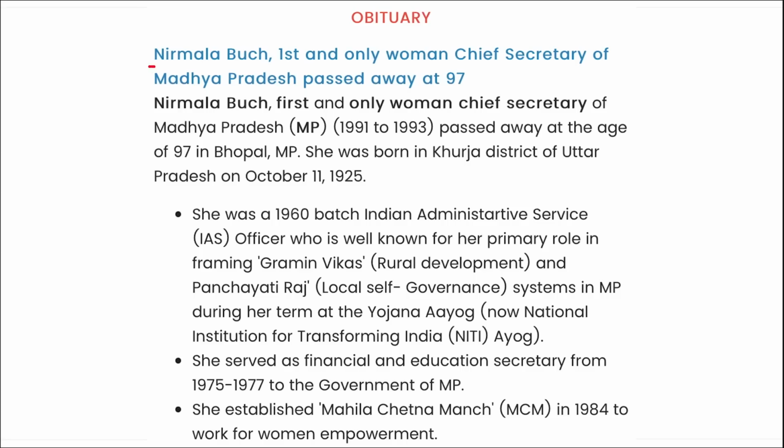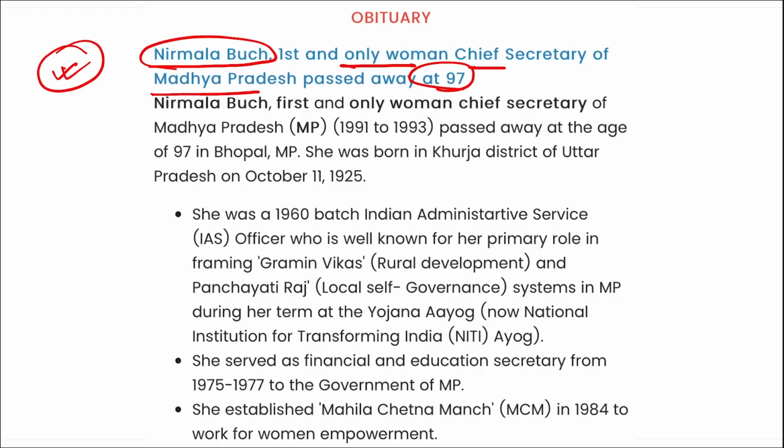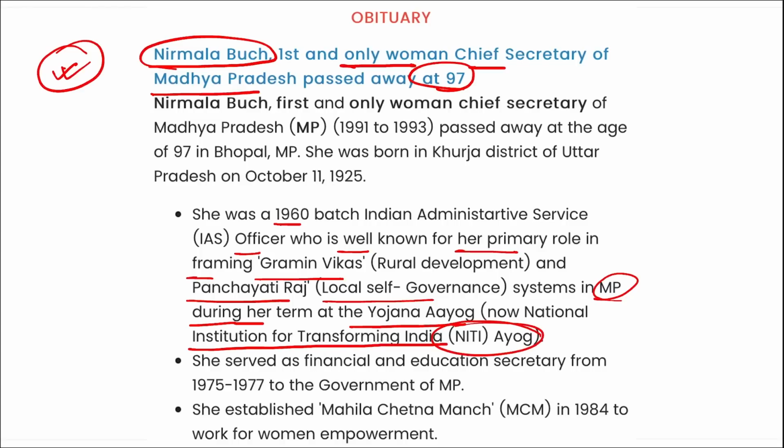Next, Nirmala Bak, the first and the only woman chief secretary of Madhya Pradesh, recently passed away at the age of 97. She was a 1960 batch IAS officer who is well known for her primary role in framing Gramin Vikas (rural development) and Panchayati Raj (local self-government) systems in Madhya Pradesh during her term at the Yojana Ayog, the Institution for Transforming India, that is NITI Aayog now. Correct? And she passed away recently.